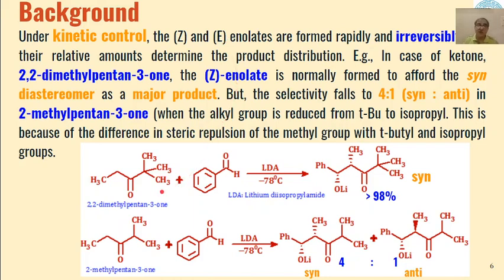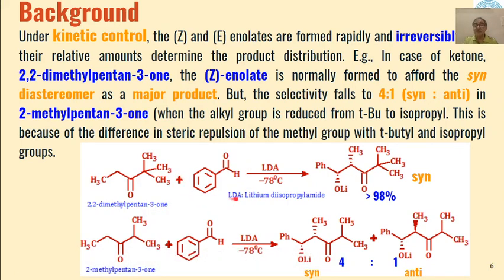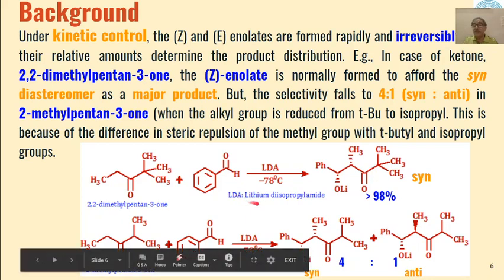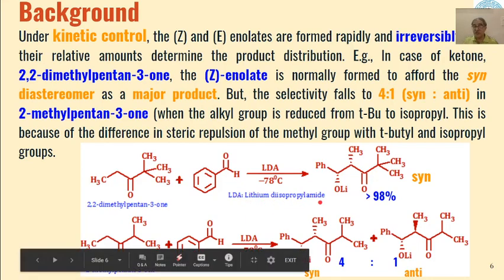So for example, if we have this ketone, 2,2-dimethylpentan-3-one, and when this is condensed with benzaldehyde in the presence of LDA, lithium diisopropylamide, as a base, which you know is a strong base, at very low temperature, right?